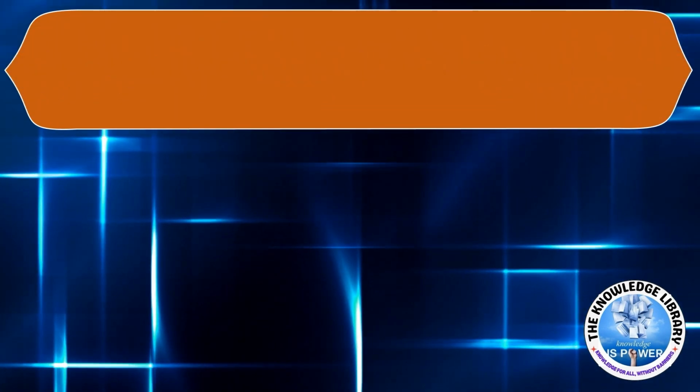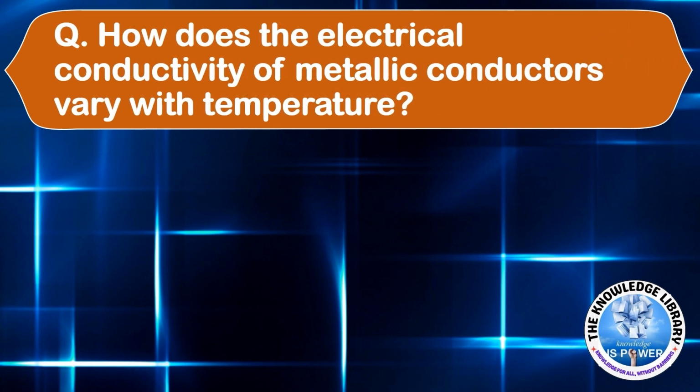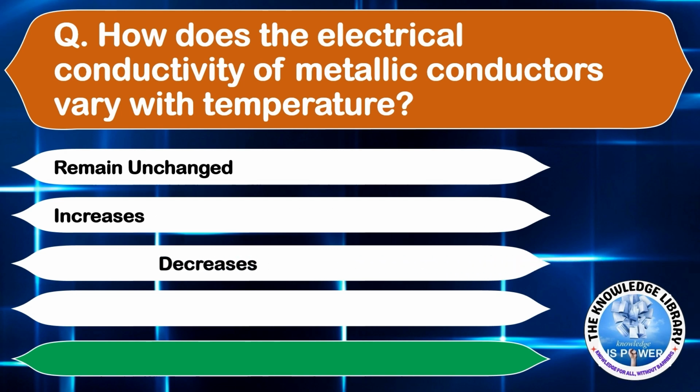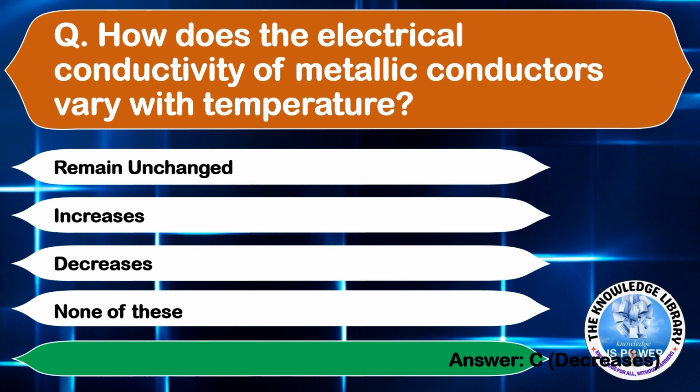Moving on to the next question. How does the electrical conductivity of metallic conductors vary with temperature? Option A, remains unchanged. Option B, increases. Option C, decreases. Or option D, none of these. The correct answer is option C, decreases.